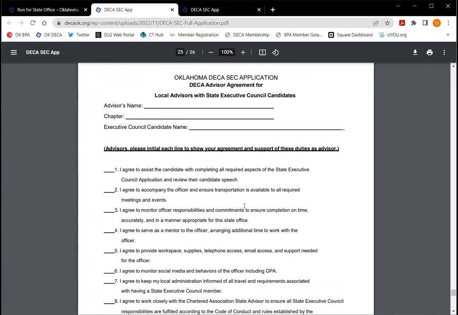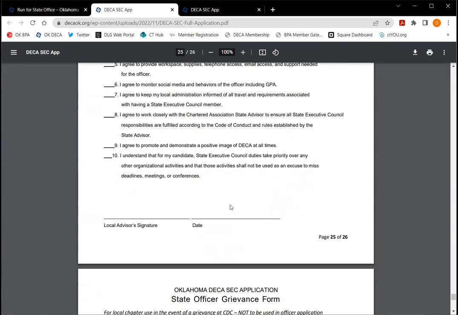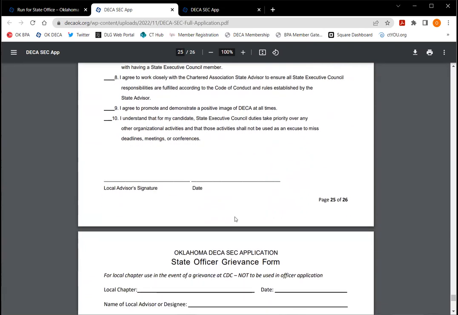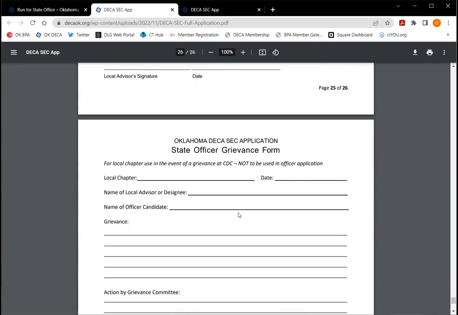Okay, so this is the local advisor form, and this is your local advisor agreeing to assist you and support you throughout the year. This is a big job for both the candidate and the local advisor.